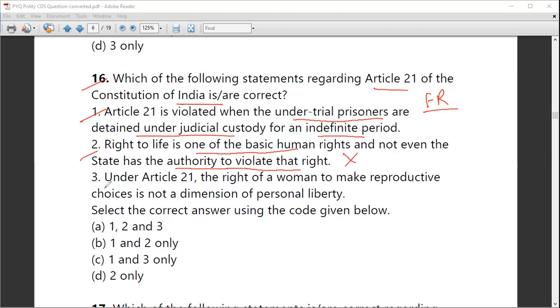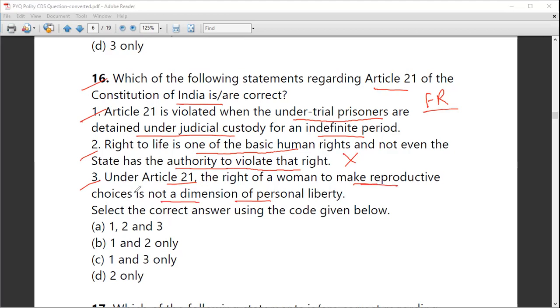Next is statement 3. It says under Article 21, the right of a woman to make reproductive choices is not a dimension of personal liberty. No, that is a dimension of personal liberty.